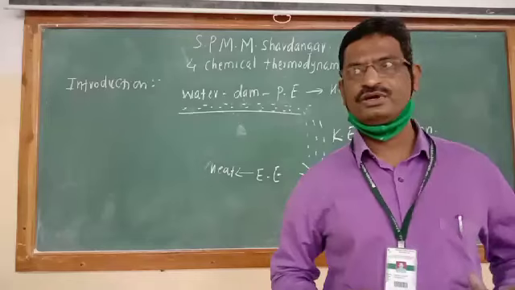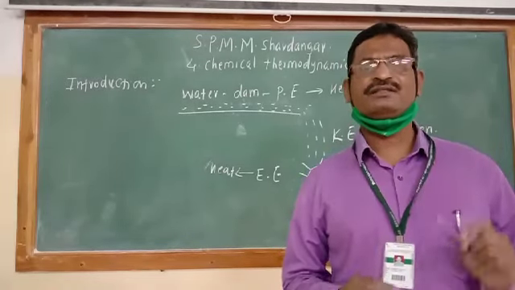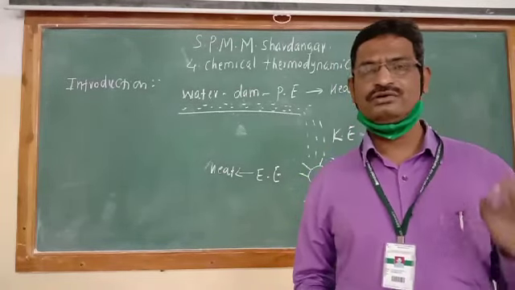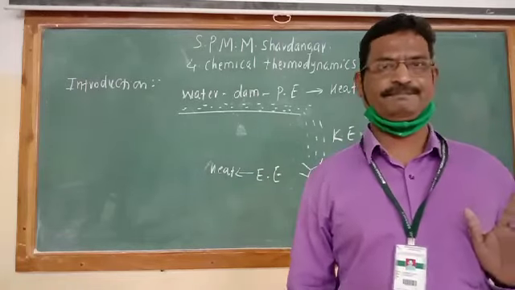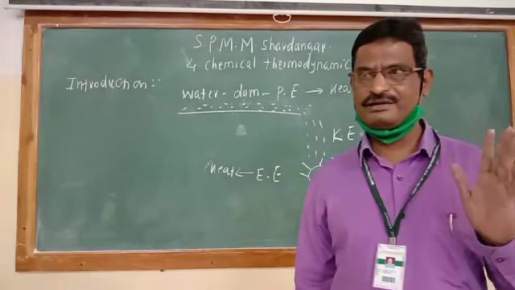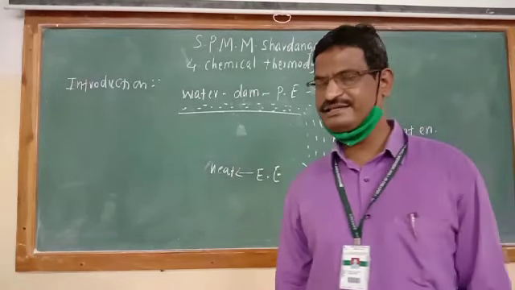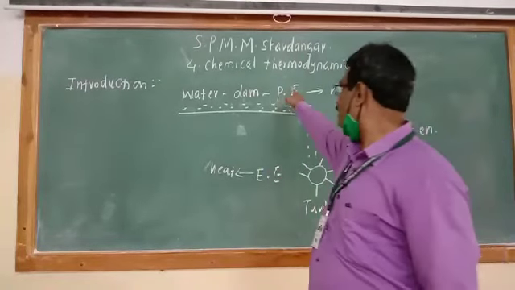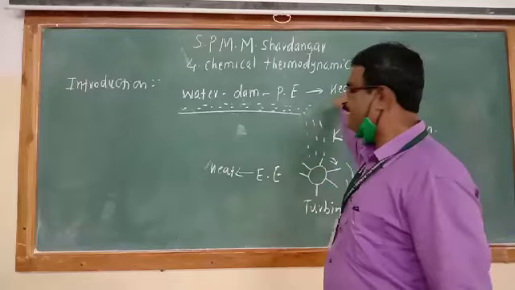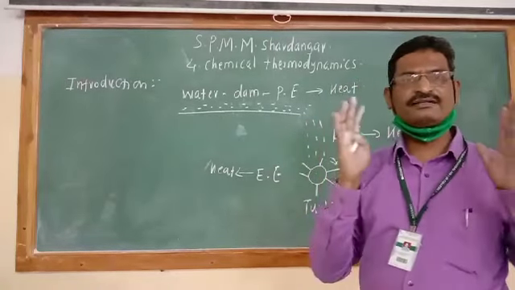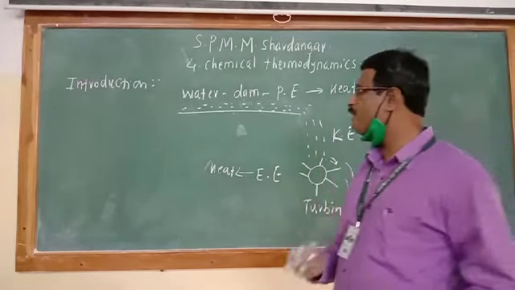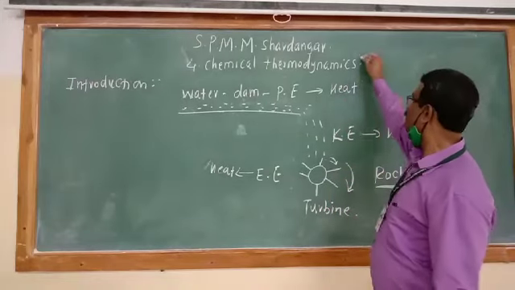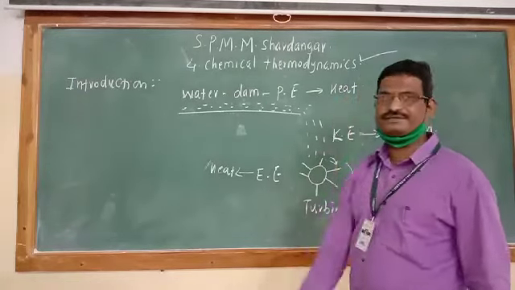Therefore, it is observed that there is a certain constant relationship between different forms of energy and heat energy, and that is studied with the help of branch of chemistry known as thermodynamics.